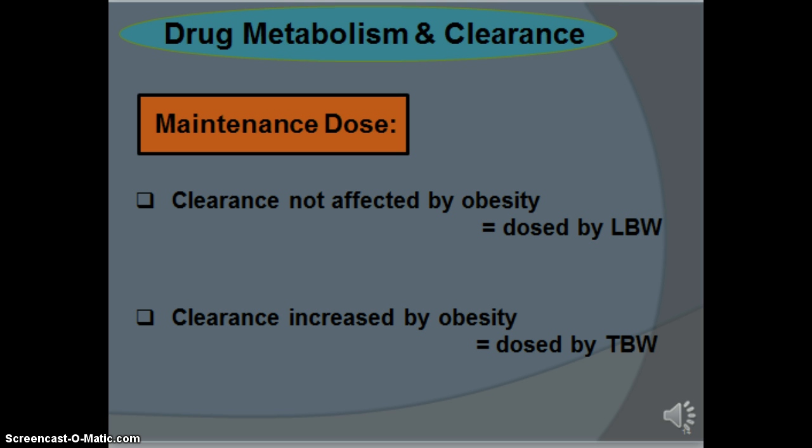As we discussed earlier in the presentation, clearance has to be factored in when calculating a drug's maintenance dose. If obesity affects clearance, dose the drug based on total body weight. If obesity does not affect the drug's clearance, base the maintenance dose on lean body weight.